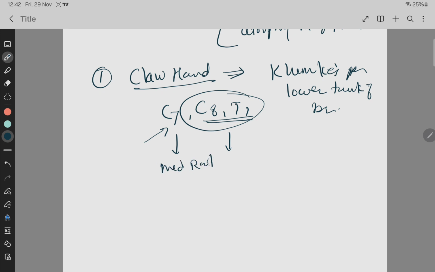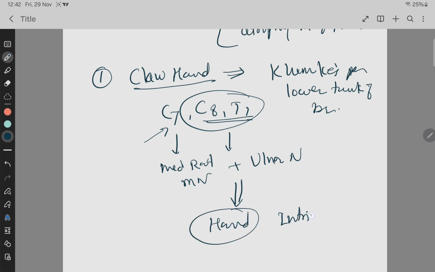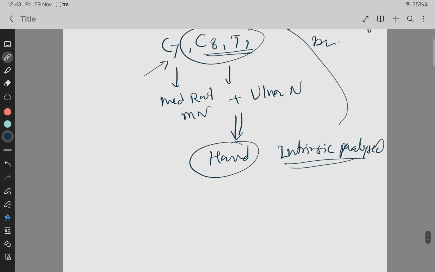The medial root of median nerve plus ulnar nerve are commonly involved. These two nerves mainly supply the muscles of the hand. So intrinsic muscles of the hand get paralyzed, and that will lead to the condition called claw hand. So what is a claw hand? Patient is having a hyperextension at the wrist and the metacarpophalangeal joint and flexion at the interphalangeal joint, that is called the claw hand.